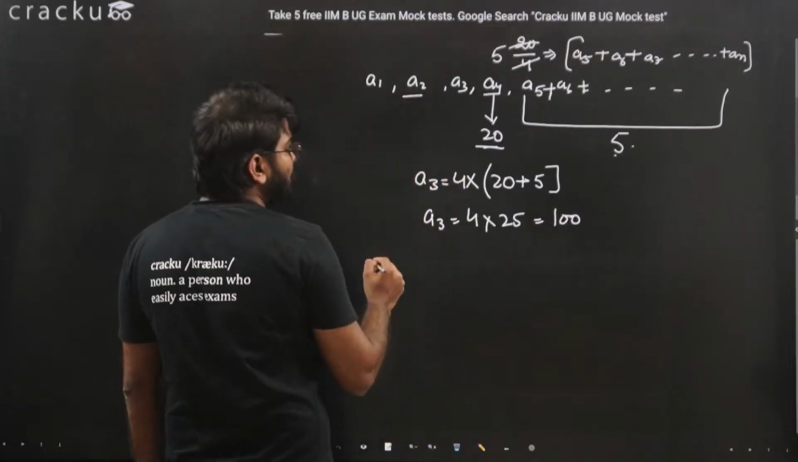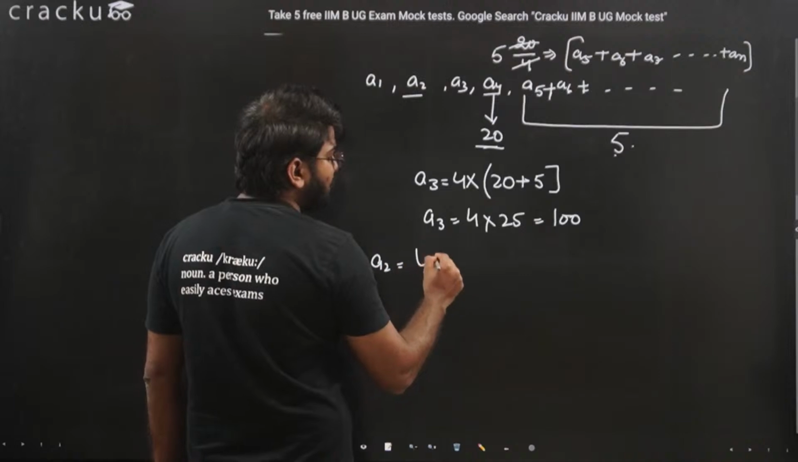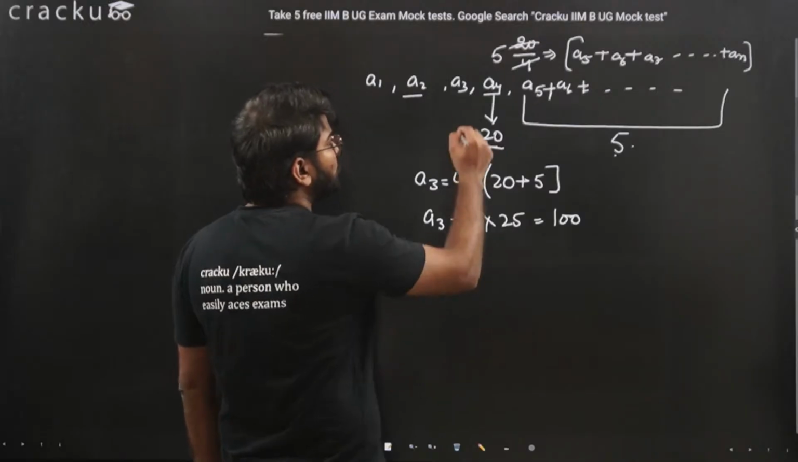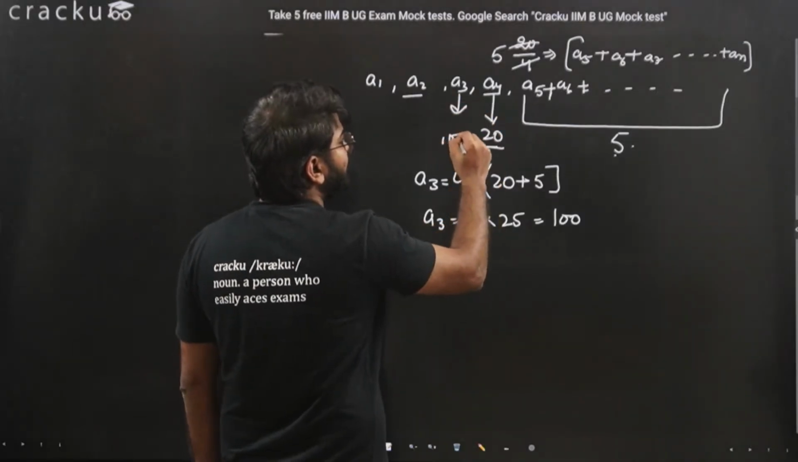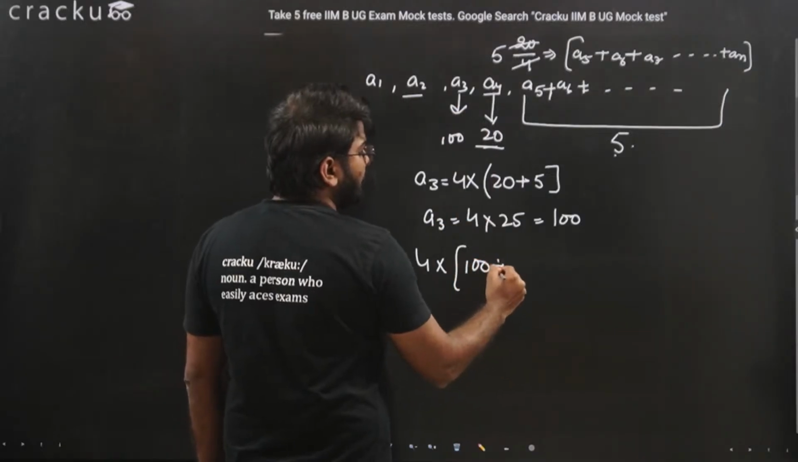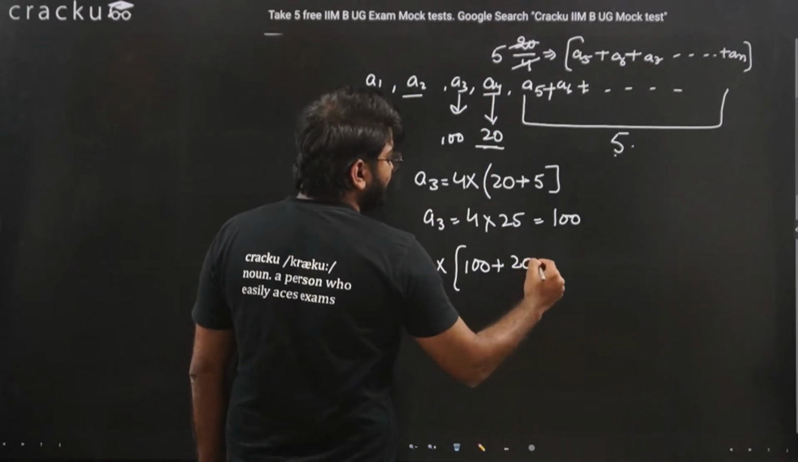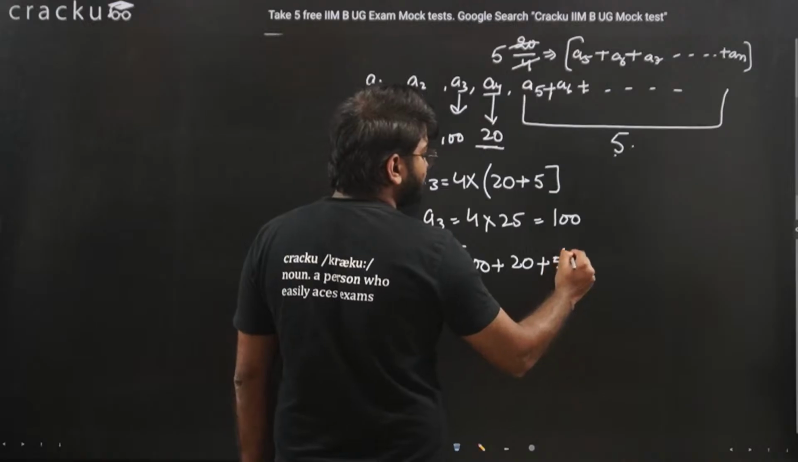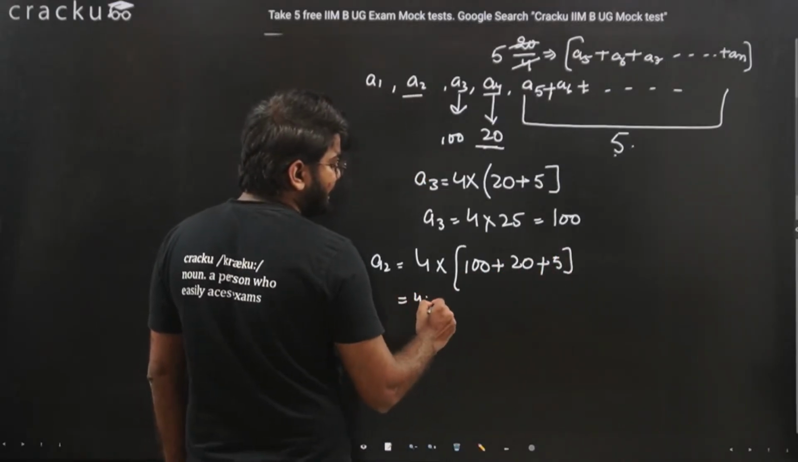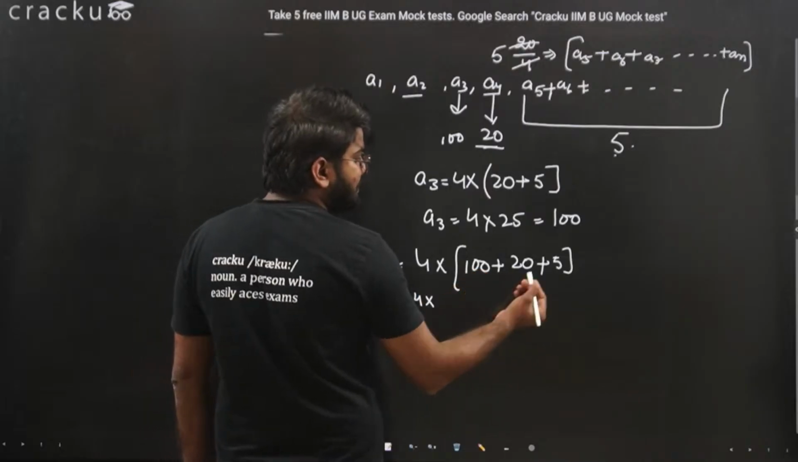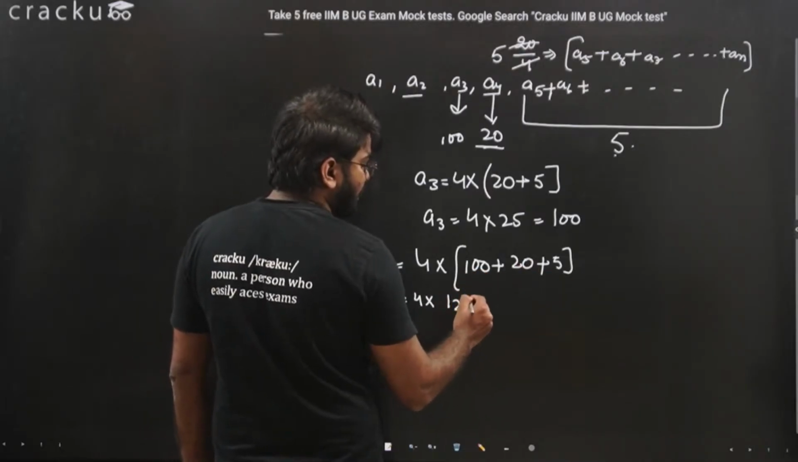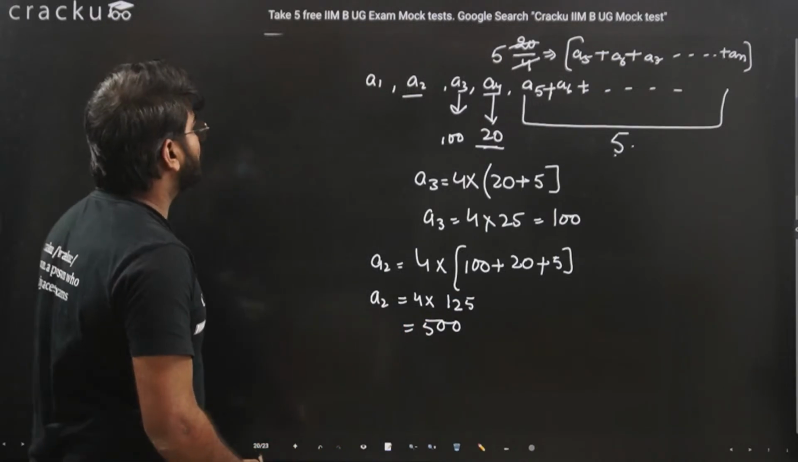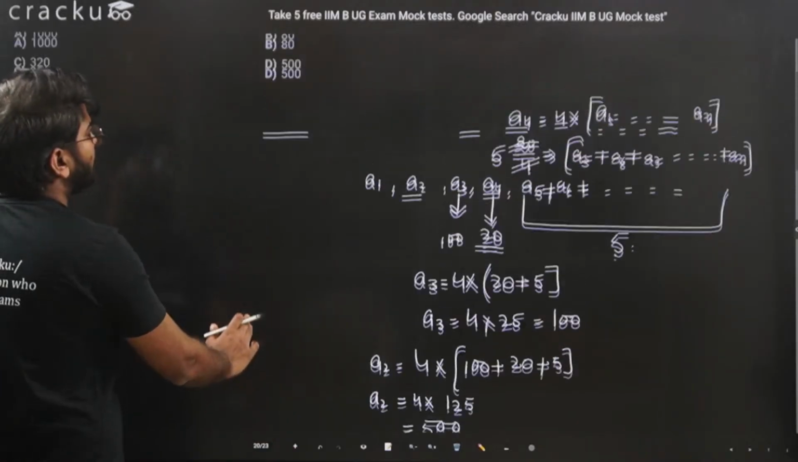Similarly, now we can find out A2. A2 is 4 times all the terms coming after A2. So what are the terms coming after A2? We know that A3 is equal to 100. We know that A4 is 20. And we also know that all the terms which are coming after A4 sum to 5. If we add this, 100 plus 20 plus 5, we get 125. And if we multiply by 4, this is equal to 500. So the answer for this question has to be 500, which is option D.